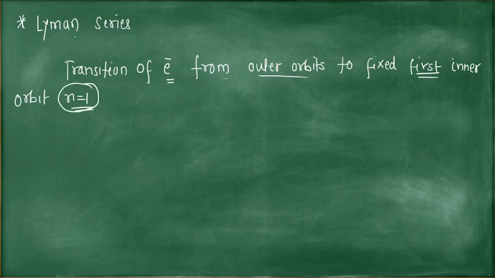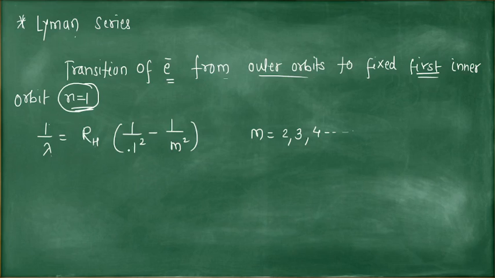So you can write the formula for Lyman series also. 1 by lambda equals RH, constant, Z is equal to 1 for hydrogen atom, 1 by 1 square minus 1 by m square, and m can take the outer orbits 2, 3, 4, 5 etc. up to infinity.